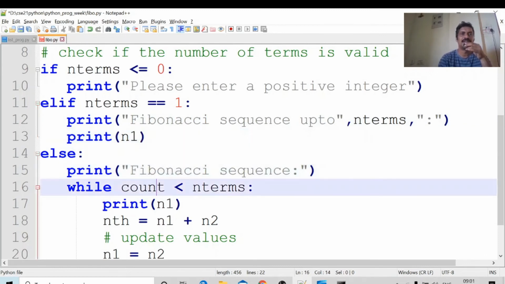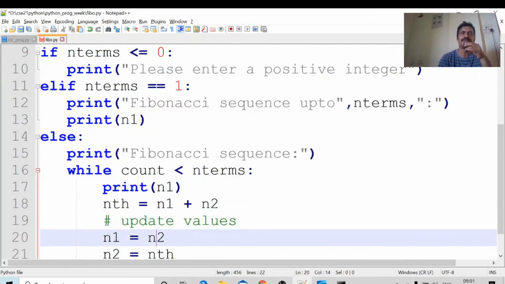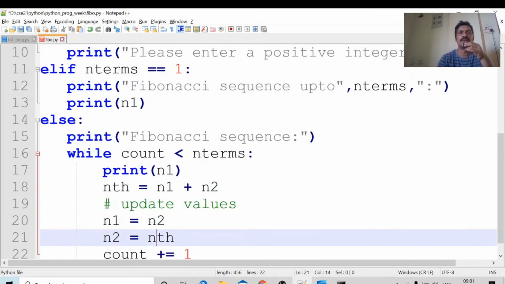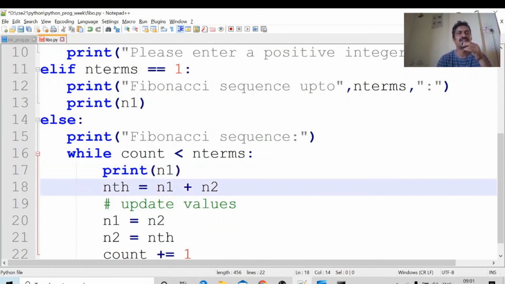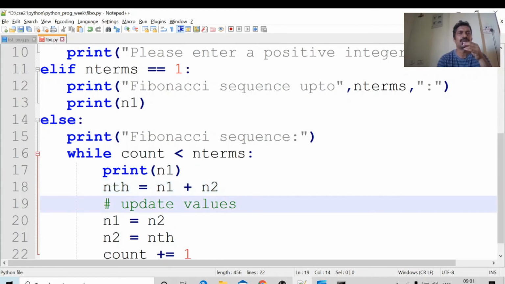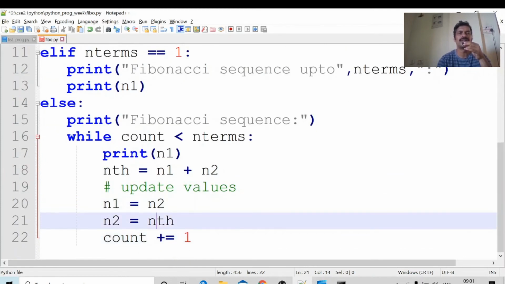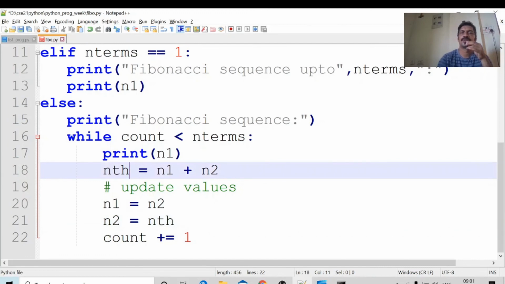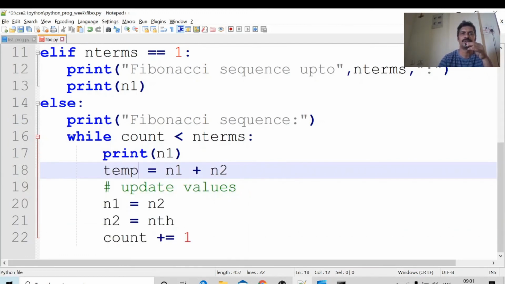Else, print the Fibonacci sequence. While count less than, how many terms do I want to print? n terms. While count less than n terms, initially I am printing the first term n1. nth equal to n1 plus n2. Update the values: n1 equal to n2, n2 equal to nth. I am taking a temporary variable. In the temporary variable, I am computing n1 plus n2. Temp equal to n1 plus n2.